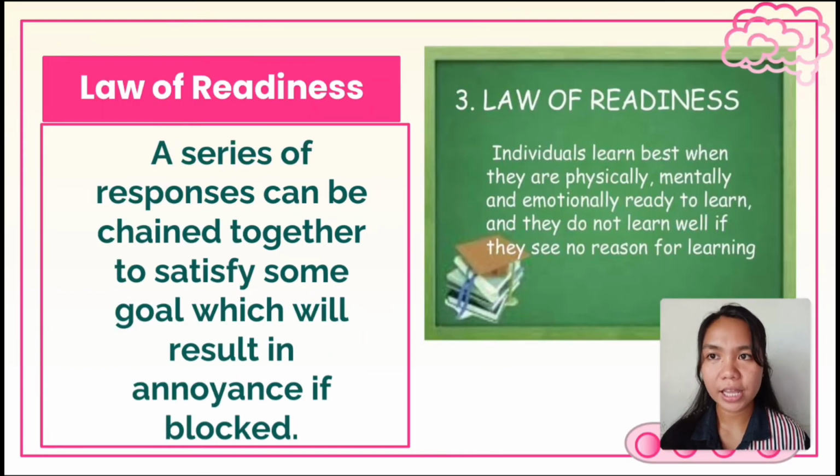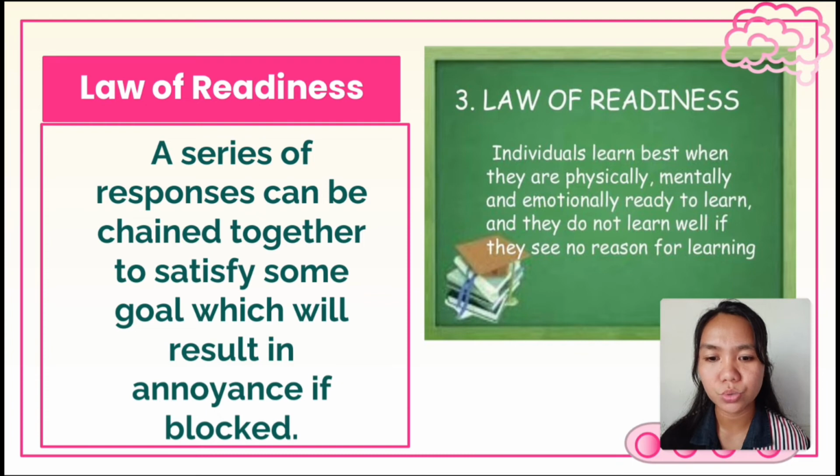The next law is the law of readiness. In the law of readiness, a series of responses can be chained together to satisfy some goal, which will result in annoyance if lacked. Here it says that students will learn if they are ready for that learning. Even though, as a teacher, you do everything to teach the children, if they are not ready for learning, the students will not learn. You cannot make them learn.